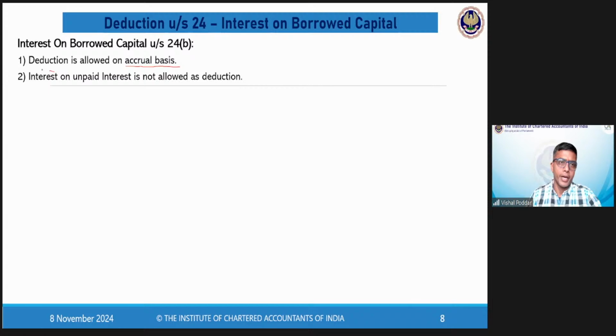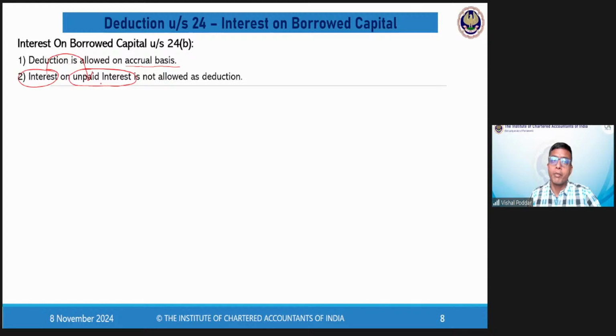However, interest on unpaid interest. So let us say you have not paid interest for a particular month. Generally, we pay interest in installments, so every month you have an installment. If you default in a particular month's installment, what they do, they levy interest on the outstanding interest. Why? Because you have made delay in the payment of your installment amount.